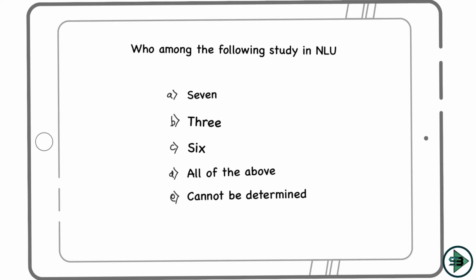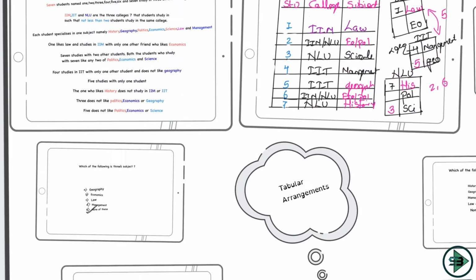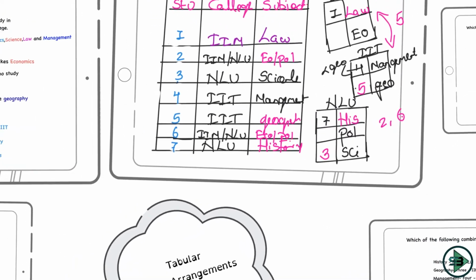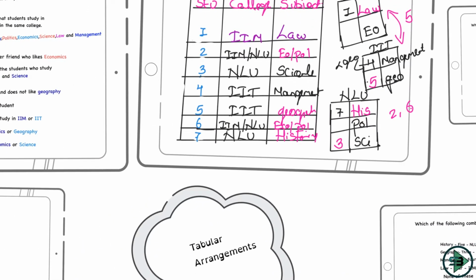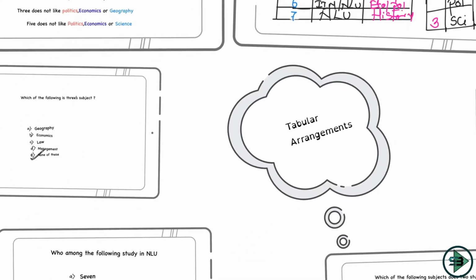The next question is, who among the following study in NLU? So let's go to this. NLU, it is 7, 3. Yes, I know that 7 and 3 are sure. But it could be 2 or 6 who can come here, right? Because we already had a confusion with 2 and 6. So it's something that I'm not sure about. It could be 2 or 6.